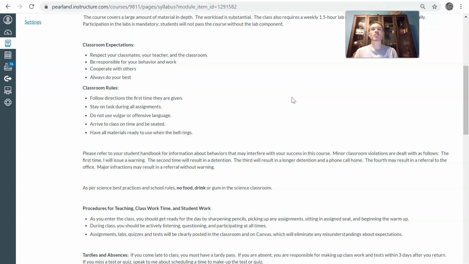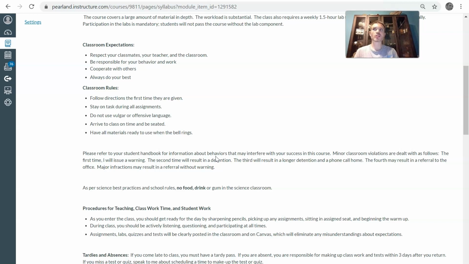Arrive to class on time, so if you're absent or if you're late, make sure you go get a tardy slip. And for my online users, make sure you're here on time and have materials ready to be used when the bell rings. You are all juniors or seniors, so I expect you to act that way. And that goes to the next paragraph here, which is just the expectations of you. I follow the Dawson Code of Conduct, which is the handbook that you all signed when you registered in class this year. So make sure that you're following those. As per science best practice, no food or drink or gum in the classroom.